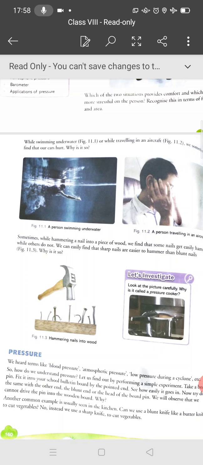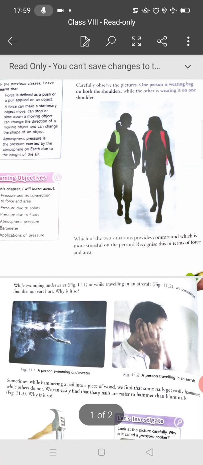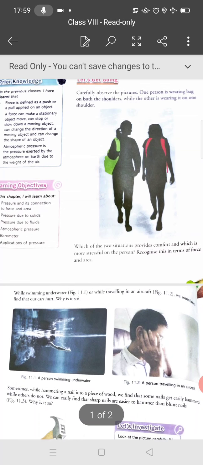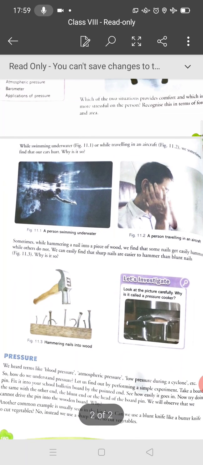I hope you understand, and we will discuss in the next lecture again the pressure, the relation between them and what the unit is, and we will also discuss some numericals. We have discussed many examples, and you can now find out why this happens.